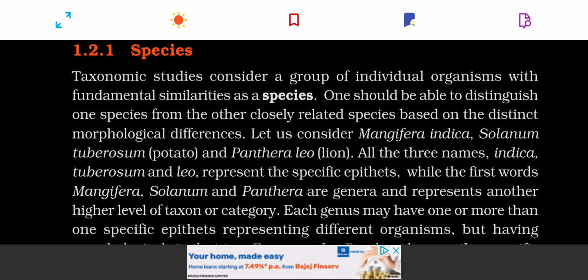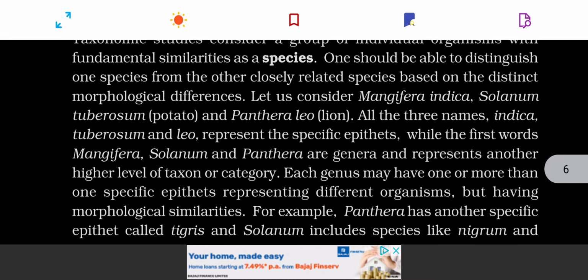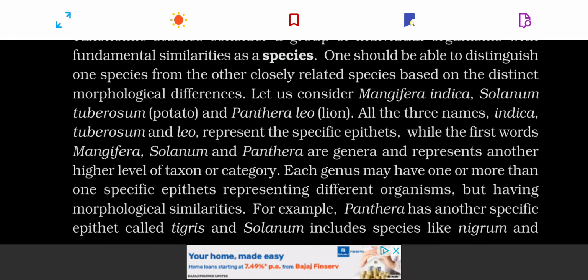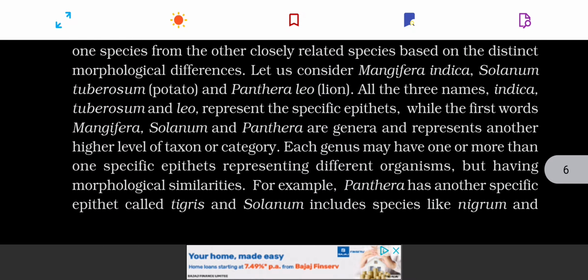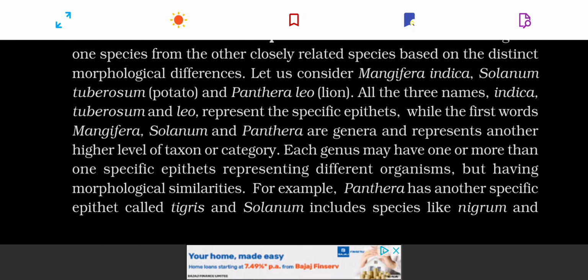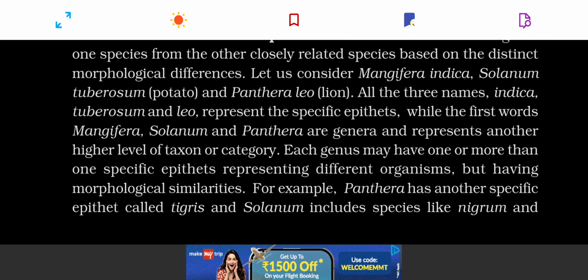The genus is Mangifera. Similarly, Solanum tuberosum, that is the potato, its species is tuberosum. Similarly, lion, zoological name Panthera leo, its species is leo. So here in Mangifera indica, indica is species. In Solanum tuberosum, it is tuberosum which is the species, and in Panthera leo, it is leo that is the species.